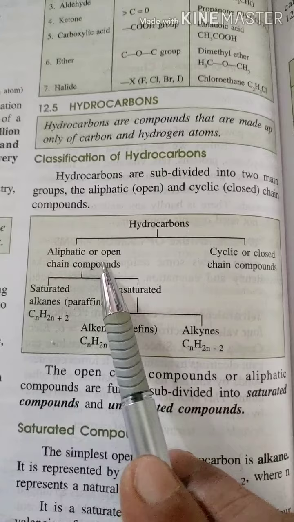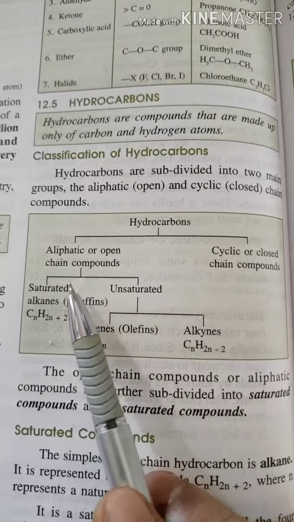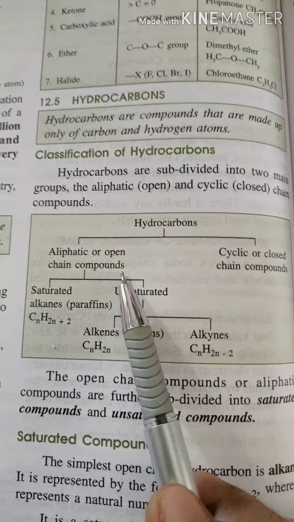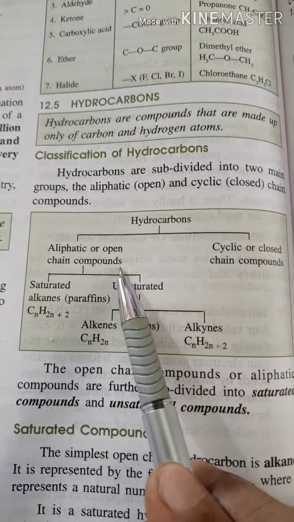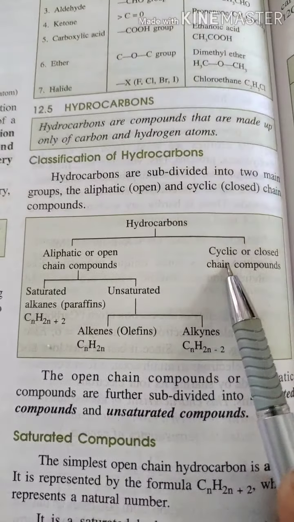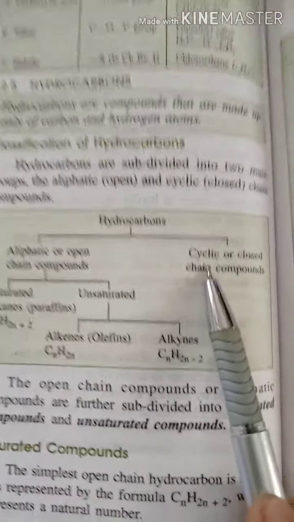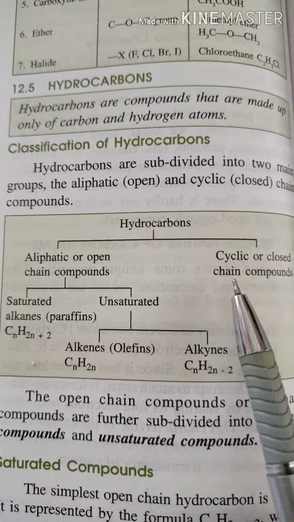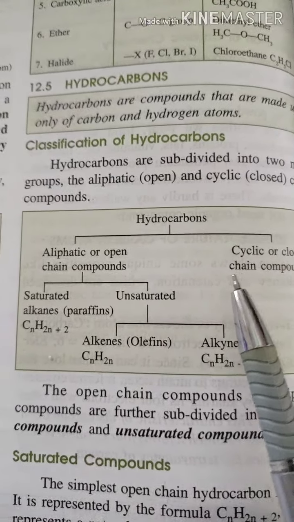Who are aliphatic hydrocarbons? Those that form straight or branched organic compounds made up of carbon and hydrogen. And cyclic or aromatic means those hydrocarbons forming a cyclic chain made up of carbon and hydrogen.